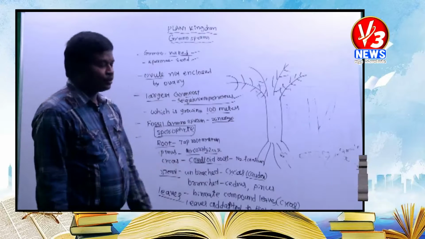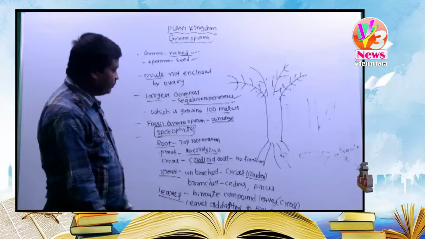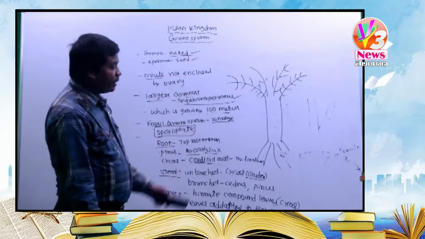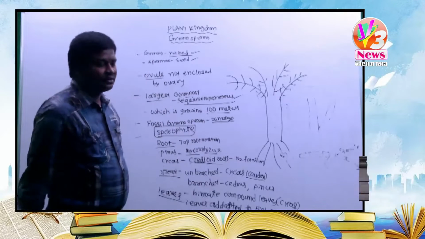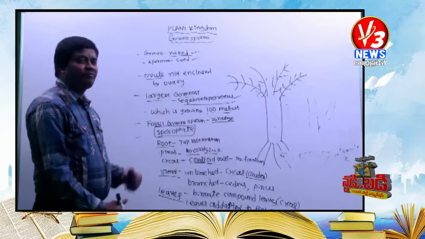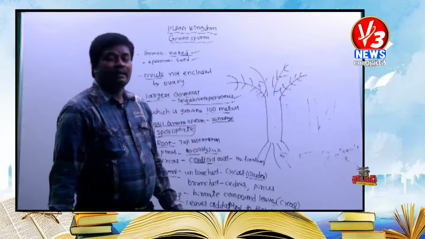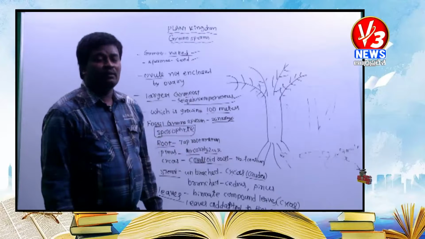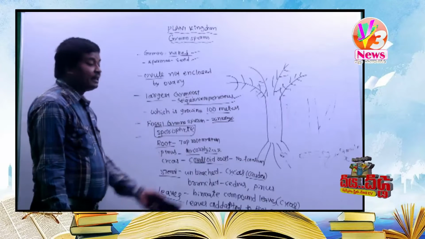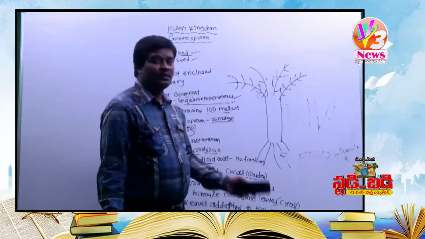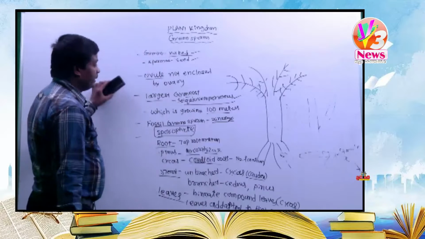And the gymnosperm leaves are adapted to high temperature. High temperature means Cycas is a xerophyte. In the internal structure of the leaf, the outermost layer is called the epidermis. In the epidermis, the minute pores are called stomata. But sunken stomata are present in xerophytic plants. It is one of the important xerophytic characters.